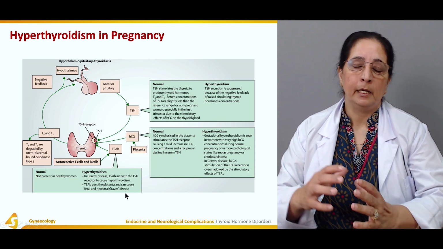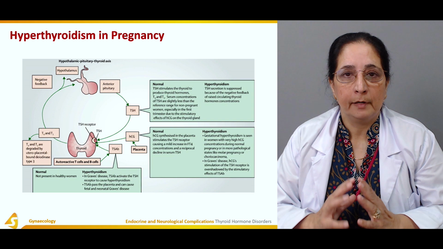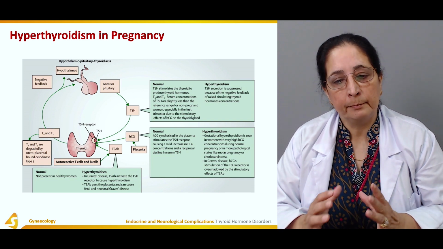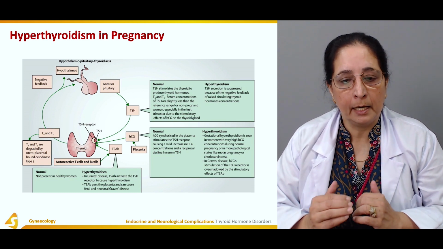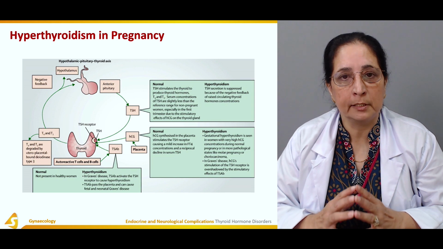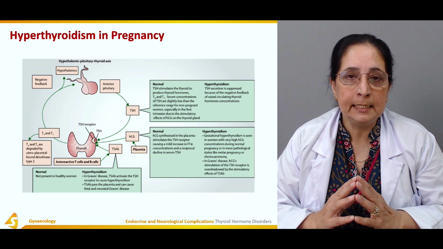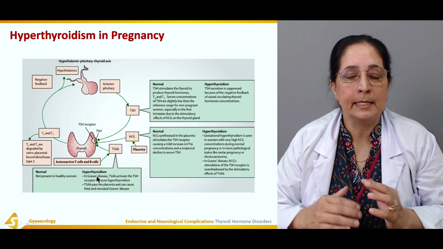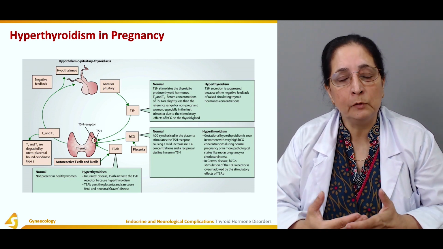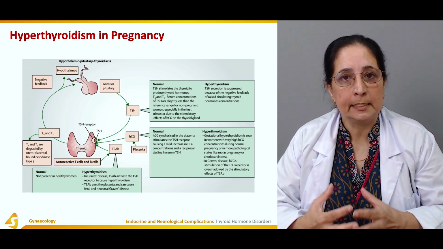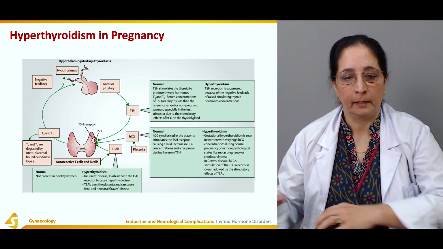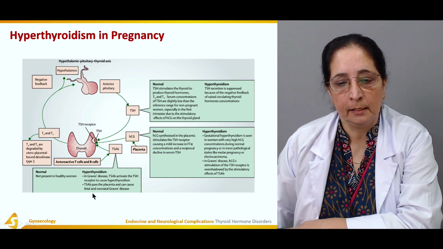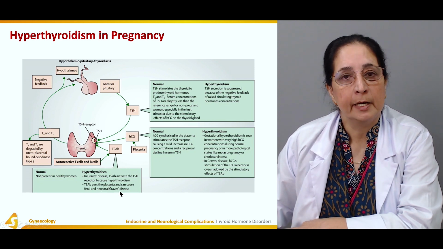So even in pregnancy, there is hyperthyroidism because of increased thyroid stimulating antibodies. These thyroid stimulating antibodies activate or stimulate the TSH receptors and cause hyperthyroidism in the mother, and by crossing the placenta, can cause fetal and neonatal Graves' disease.